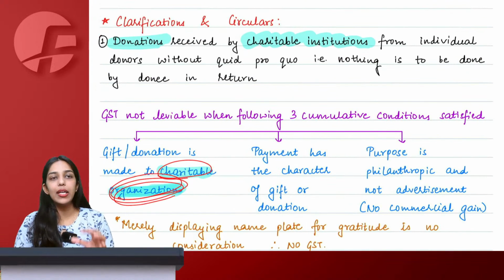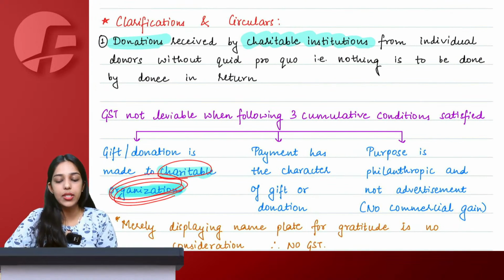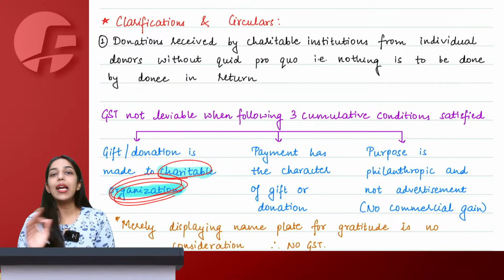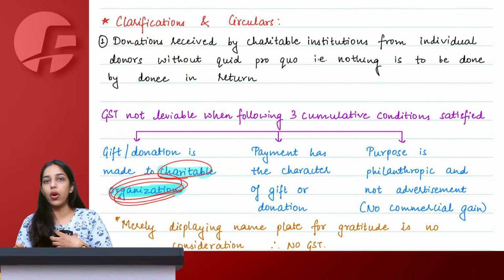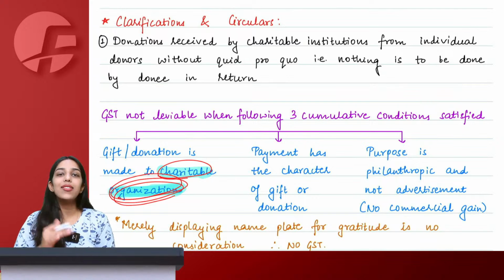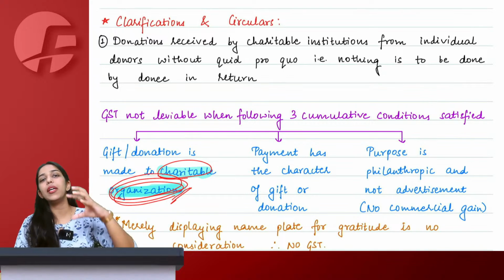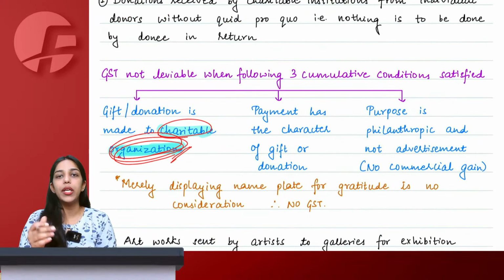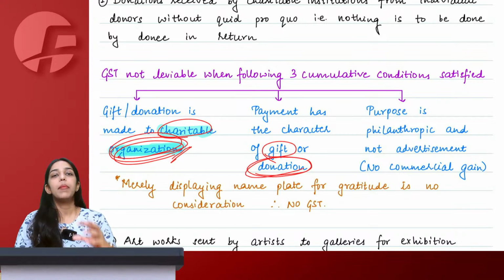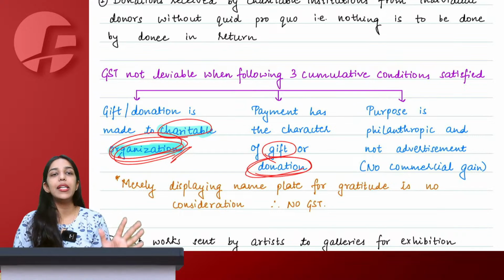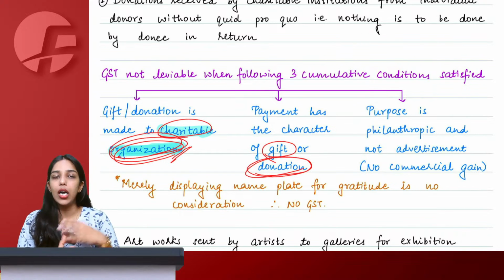Only then we are talking about it not being taxable under GST, which means if you give me money, I am not a registered charitable organization. If you give me money to undertake some kind of transaction or you give me donation for some purpose, that would not be exempt because I am not a charitable organization. So the donation has to be made to a charitable organization by an individual. Whatever payment you are giving, that essentially has to be of the character of gift or donation. Whatever you are giving should ideally reflect the characteristic of being a gift or a donation.